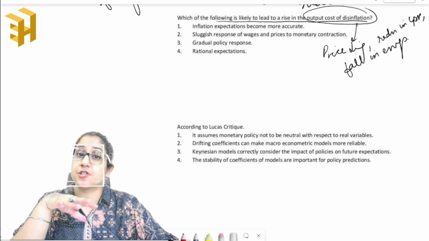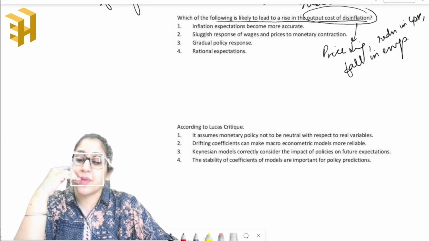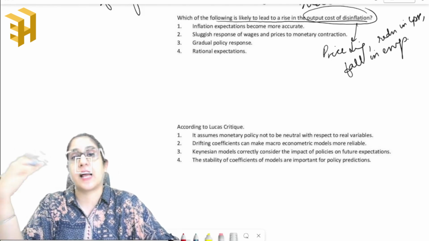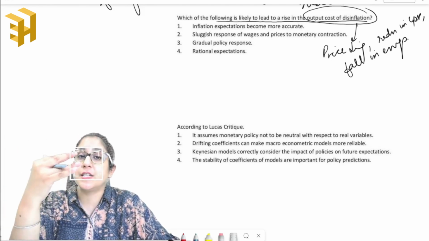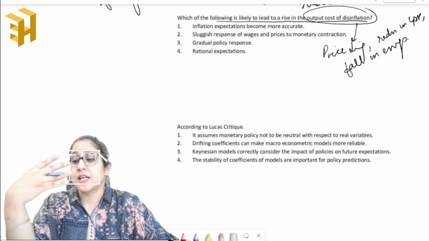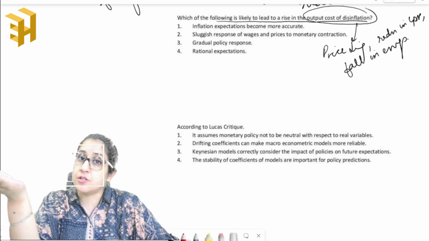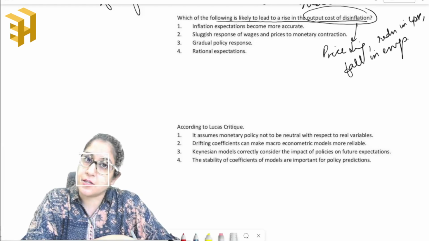So disinflation is a very sad state for the economy, and this is mainly caused by contractionary or very rigid policies, where the authorities are trying to control inflation, but instead are also reducing GDP and leading to a fall in employment levels.